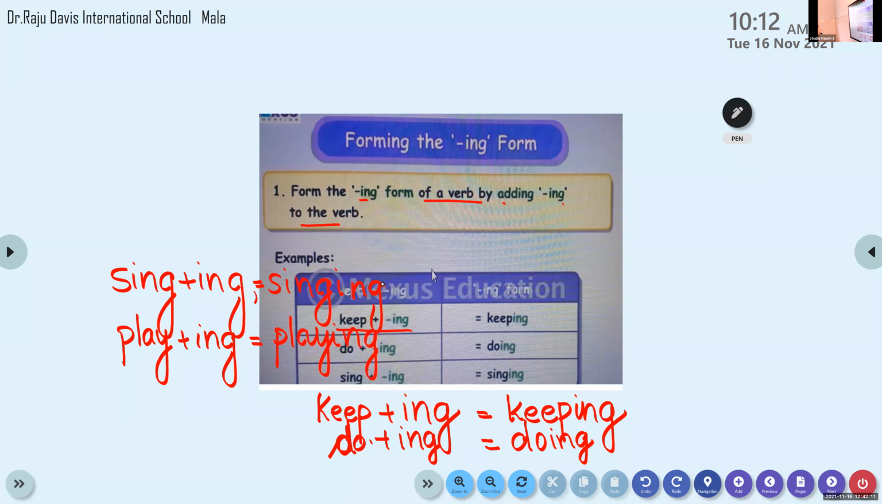Okay, the first form is very simple. Just add ing to the verb. There is not much change in the verb. Okay, that is keeping, doing, singing. That's okay, we are learning just now. First let us learn what it is, okay?